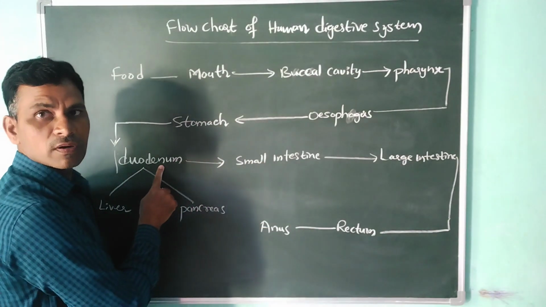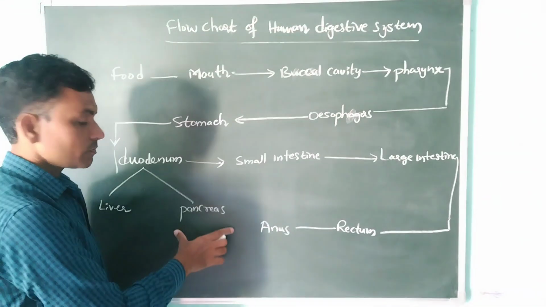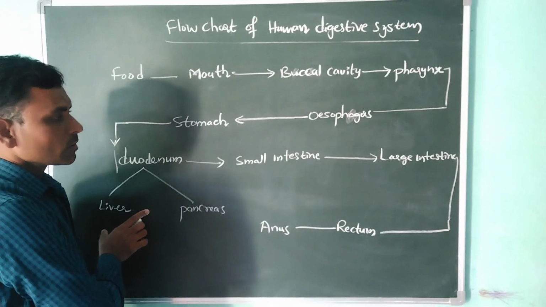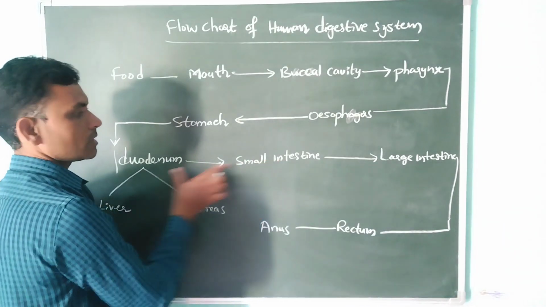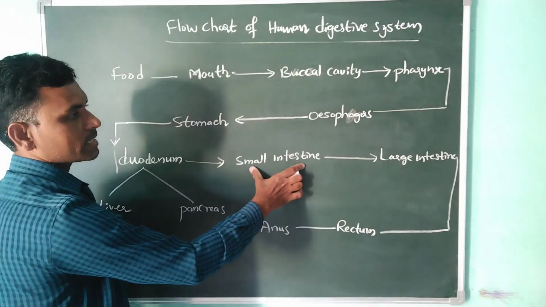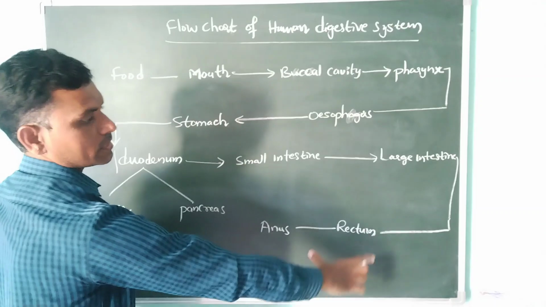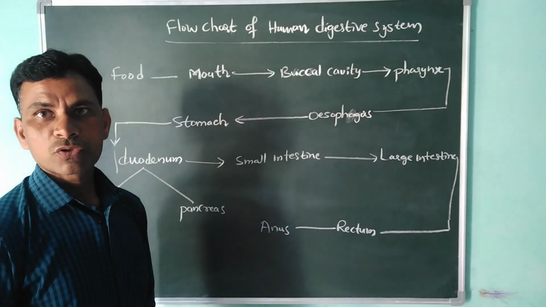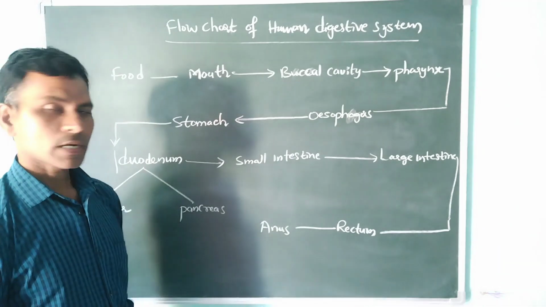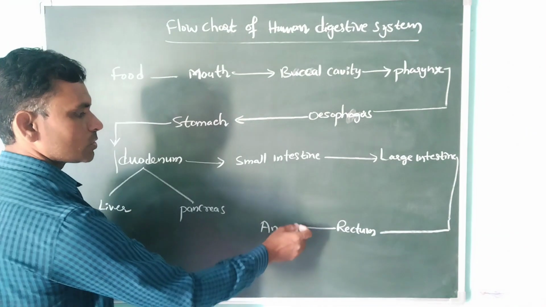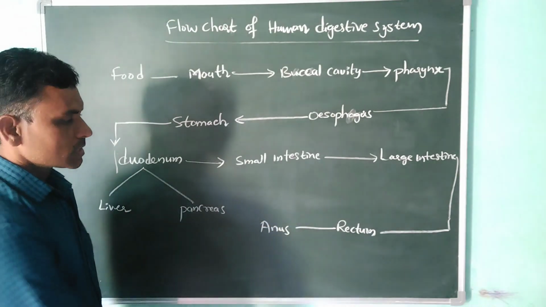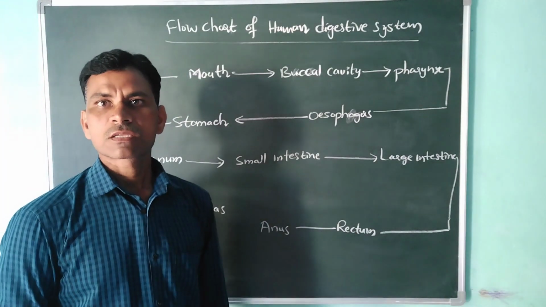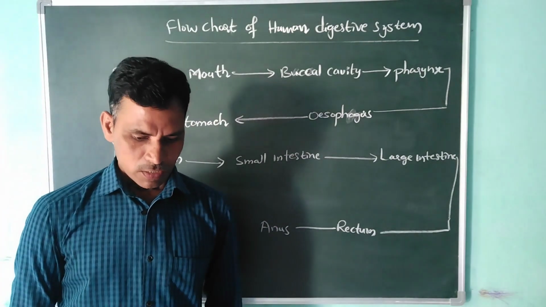The duodenum is connected on one side with the pancreas and on the other side with the liver. Then the next part is the small intestine. After the small intestine comes the large intestine. After the large intestine comes the rectum, which temporarily stores the stool. The last part of the digestive system is the anus. Through the anus the stool is released outside, which is called defecation.